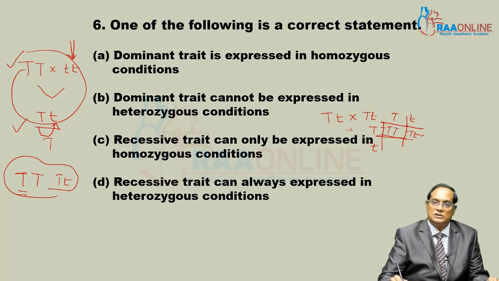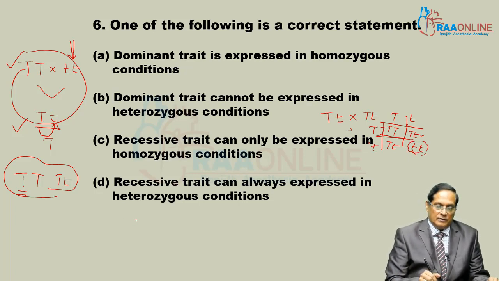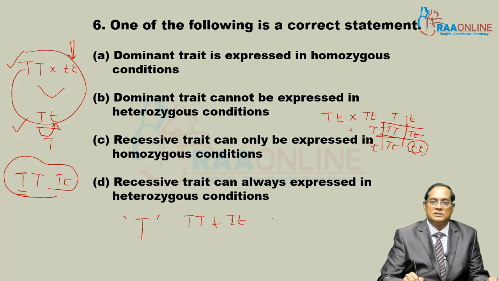Capital T small t is also tall, but for dwarfness, homozygosity is required. I mean to say the dominant gene, capital T, expresses in homozygous as well as in heterozygous condition, whereas the recessive allele expresses only in homozygosity.